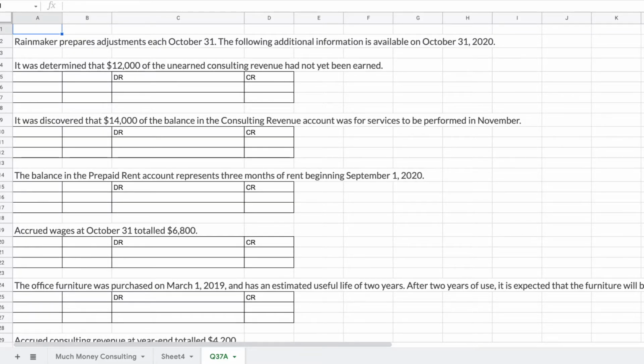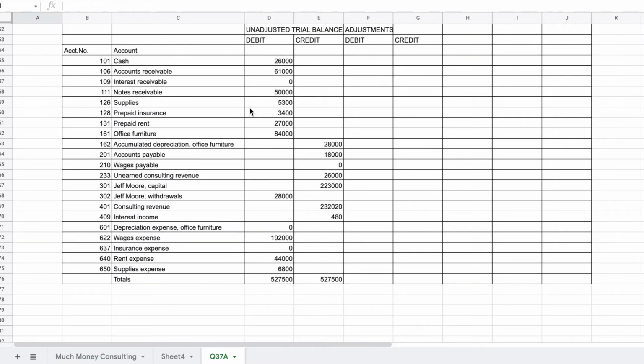Rainmaker Environmental Consultants has just finished its second year of operations. The company's unadjusted trial balance at October 31st, 2020 follows. So you can see here I have their unadjusted trial balance.